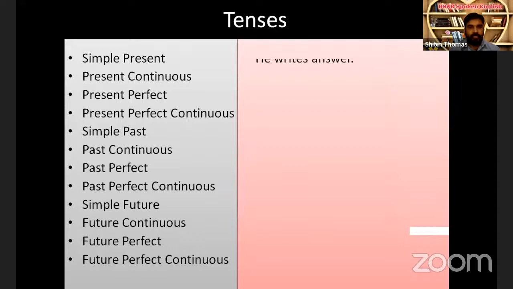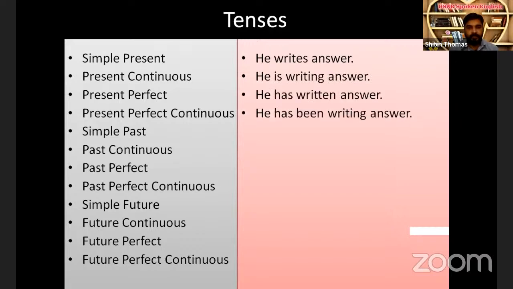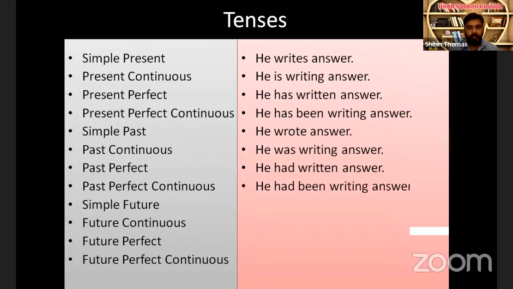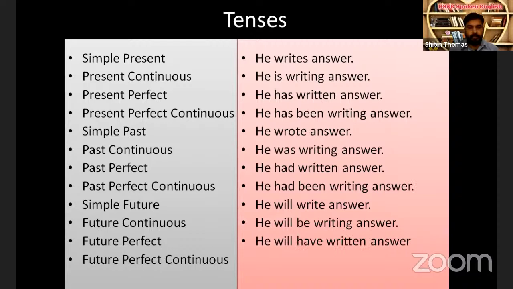Next, tense is something that we have already learned. You know how to write sentences in all 12 patterns, in all 12 tense forms. Simple present, if we take the same sentence, we can write he writes answer, he is writing answer, he has written answer, he has been writing answer. In past tense, he wrote answer, continuous, he was writing answer, past perfect, he had written answer, past perfect continuous, he had been writing answer. Simple future, he will write answer, future continuous, he will be writing answer, future perfect, he will have written answer, and future perfect continuous tense, he will have been writing answer.